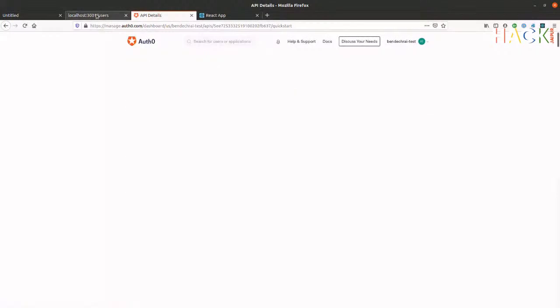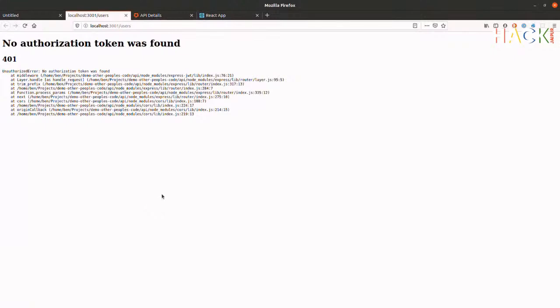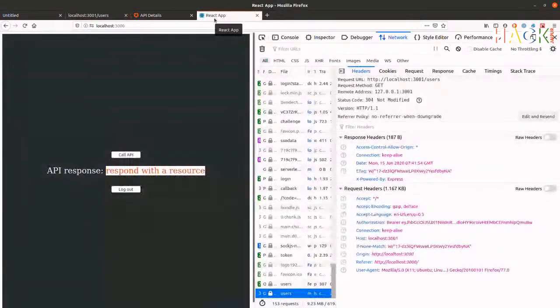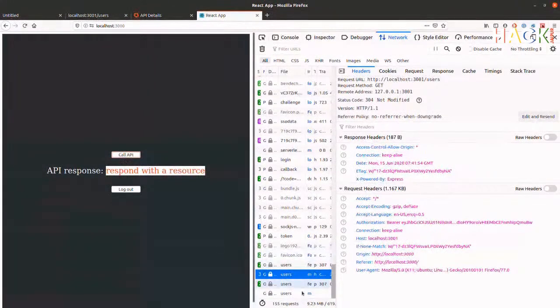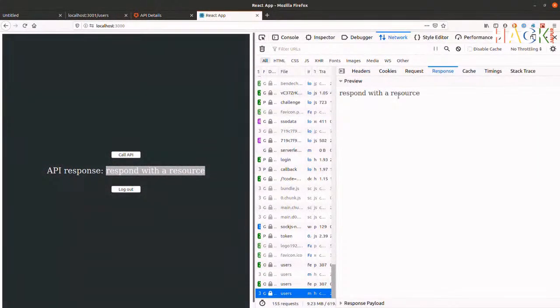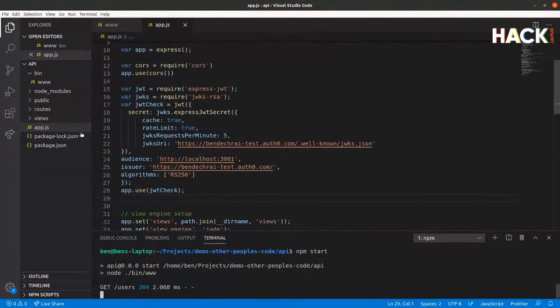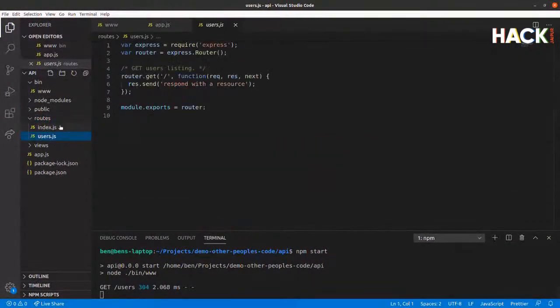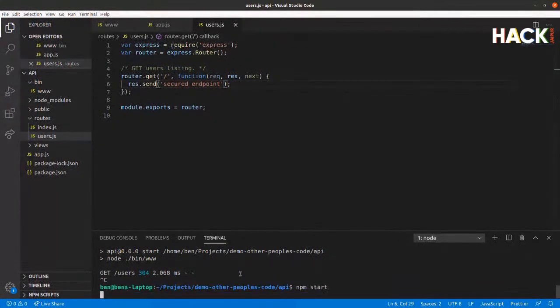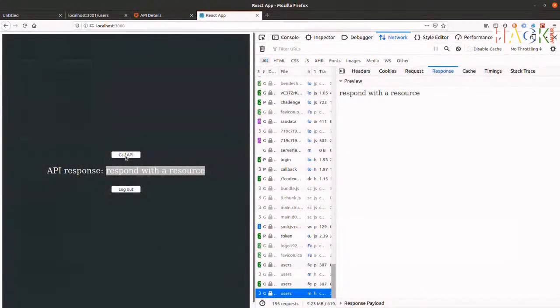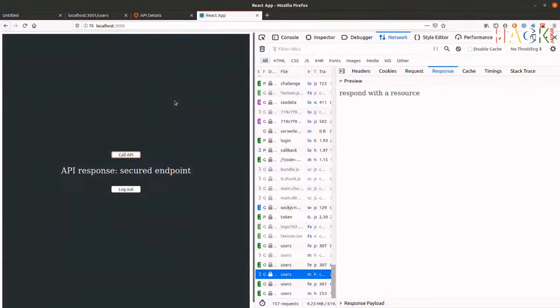And now when we come back to our API endpoint here, if I hit refresh, we've now got a no authorization token was found message because we're not providing an authorization token. However, if I come over here and I call the API again, we'll see the response down here. We're actually getting the text back. And just to be absolutely certain that nothing's cached in here, I'm going to come in and I'm going to change the user response here. And we'll say this is now a secured endpoint. Just need to restart Express again. And now when I call the API, we get secured endpoint.